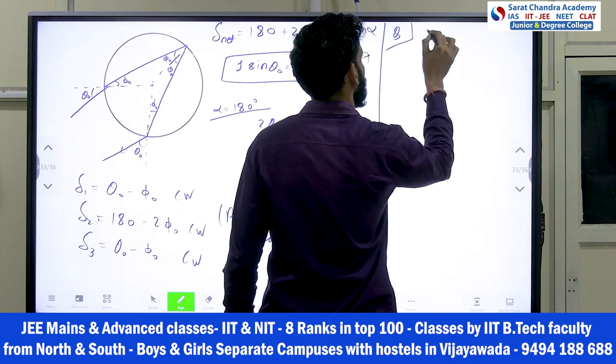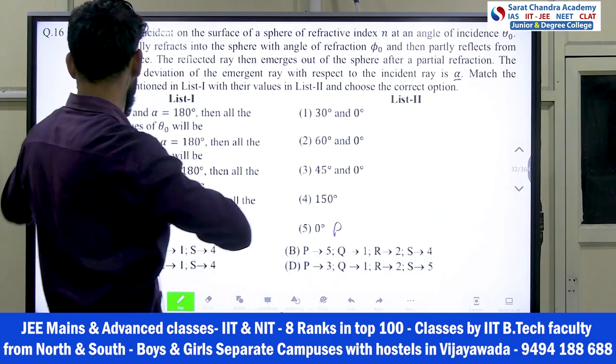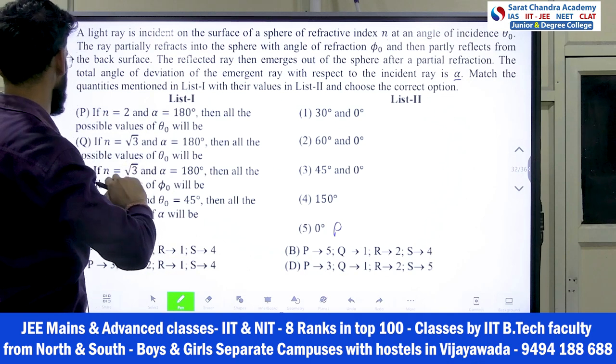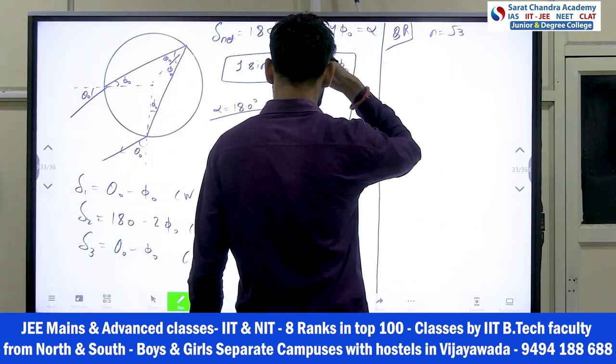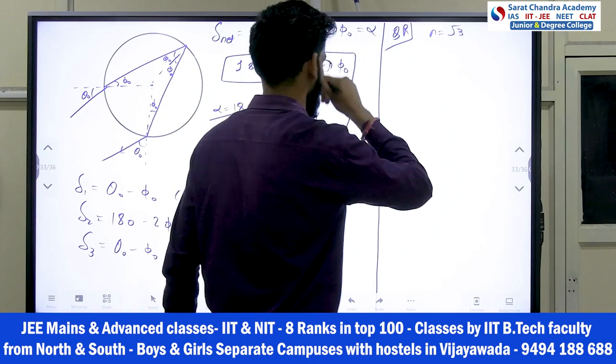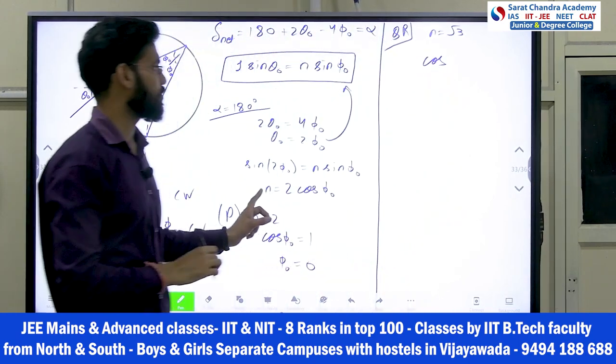Q part, n equals root 3 if I put. In the next option also he is putting root 3 only. So both options Q and R are solved together. Alpha is the same he is putting. So root 3. So cos phi naught, here you put n root 3.